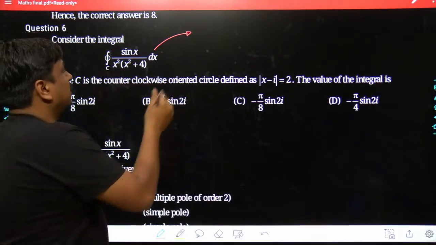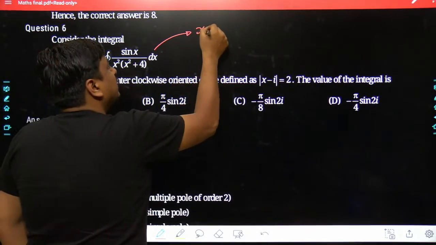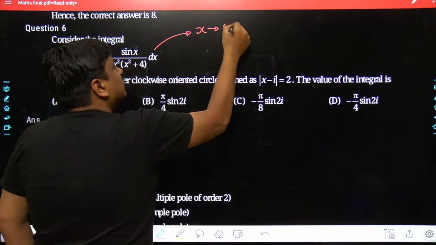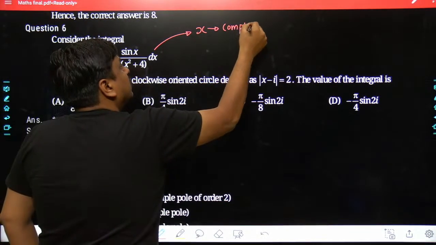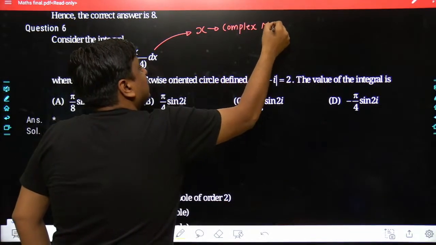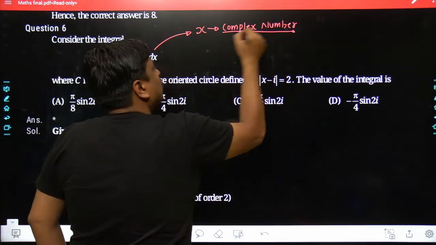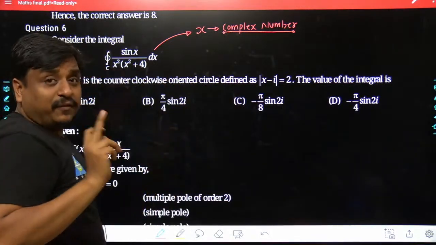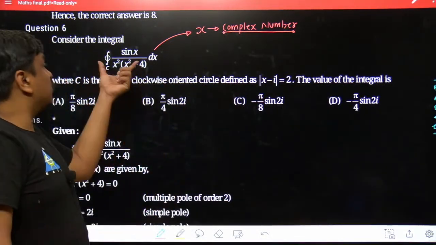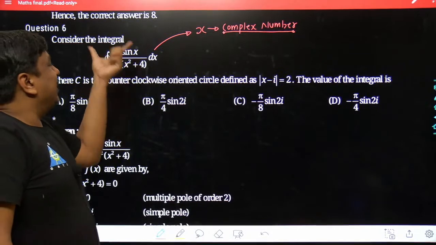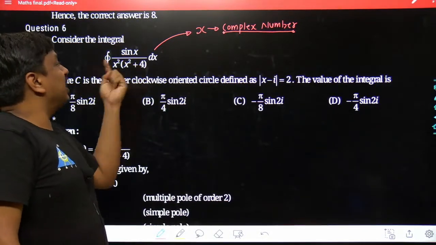But anyway, you can say x is a complex number, because in this problem they want to talk about Cauchy's integral. In that case, the function we use has to be a complex function, and for making a complex function the variable has to be a complex variable.